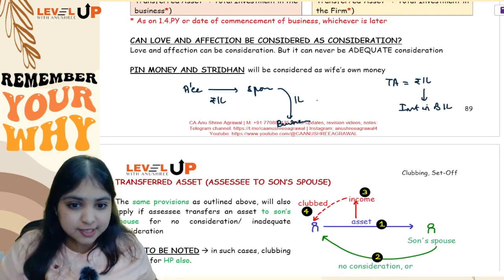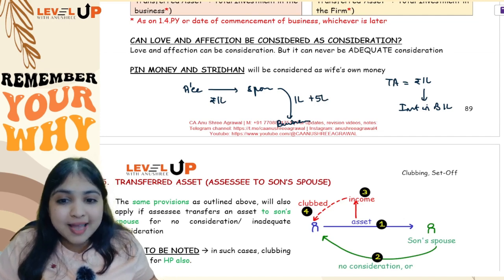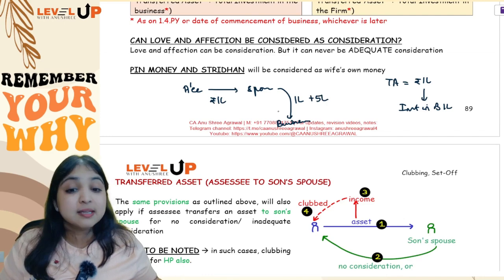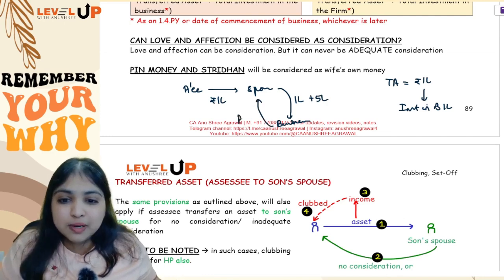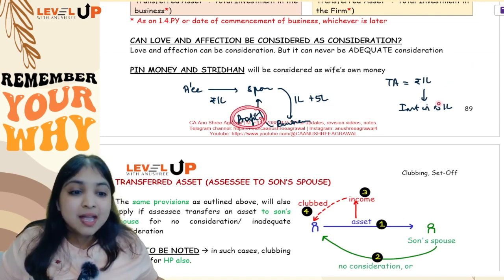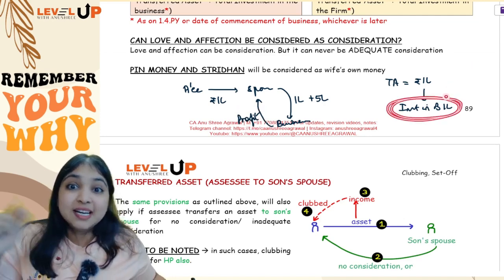So what the spouse did is, she put her own 5 lakh rupees in the business. Along with that, this 1 lakh which spouse gave, so total 6 lakh rupees she has put in this business. Now from this business, the spouse will earn profit. So don't you think this profit will become income from transferred asset in a different form?